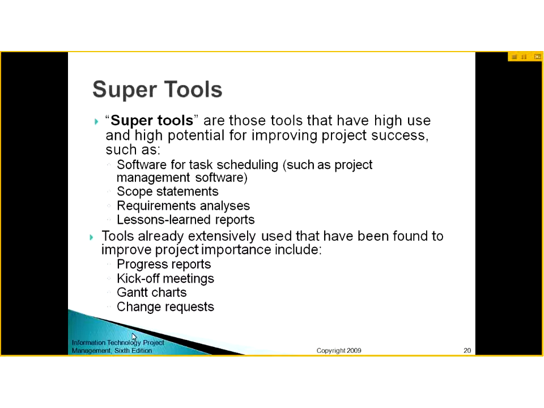Tools already extensively used that have been found to improve project success include progress reports, kickoff meetings, Gantt charts, and change requests. So these are some of the documents, tools, and techniques which you should use in the project to make it successful.